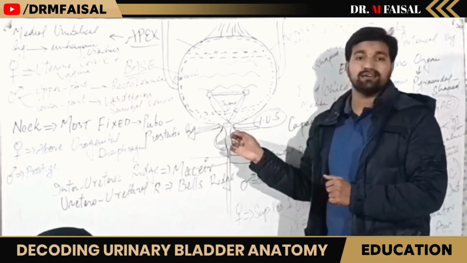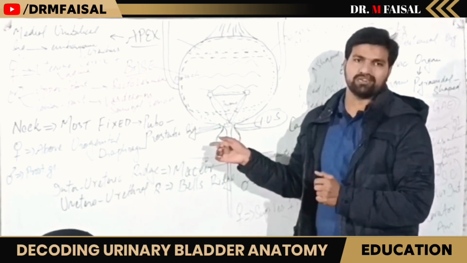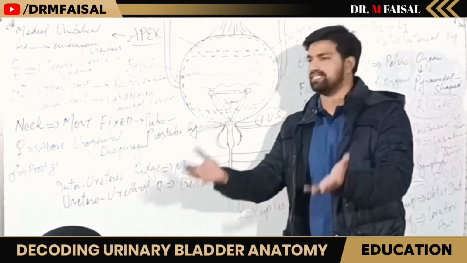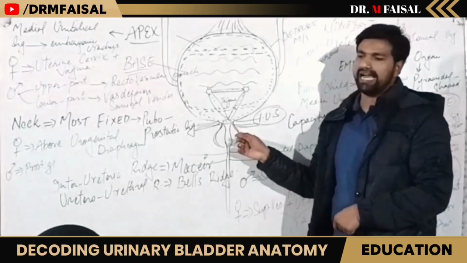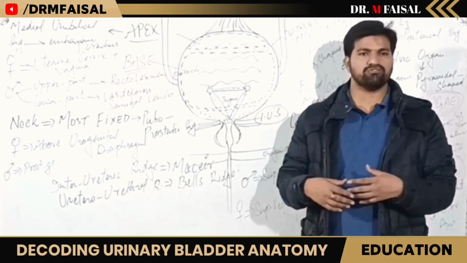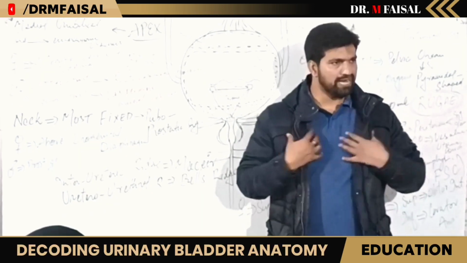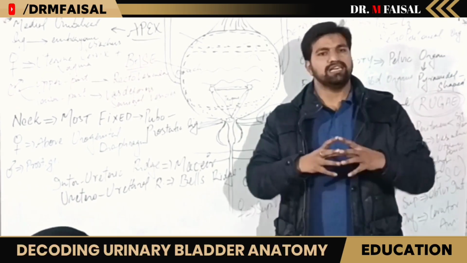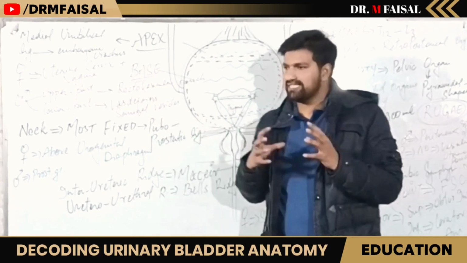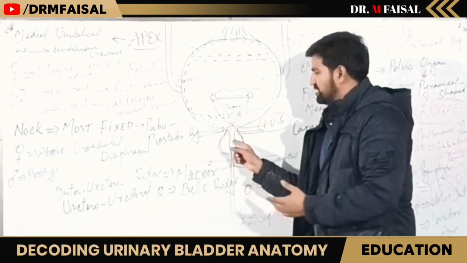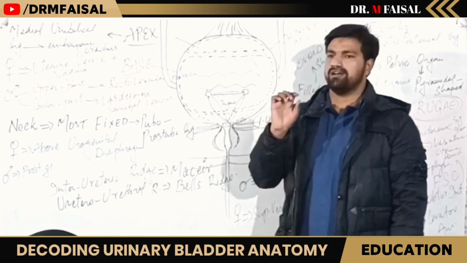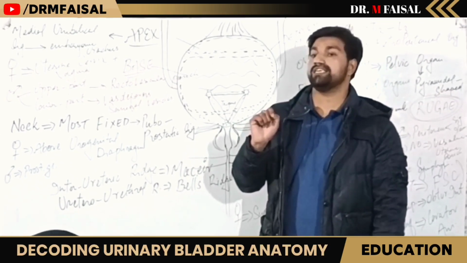So in the prostate, we have benign prostatic hypertrophy after 60 years of age for every human being. Obviously in males, not in females. We have benign prostatic hypertrophy without any pathology. After 60 years of age, the size of my prostate and your prostate will increase. Due to the enlargement of the prostate, it will obstruct this urethral opening. Then we will have dribbling and urinary incontinence.